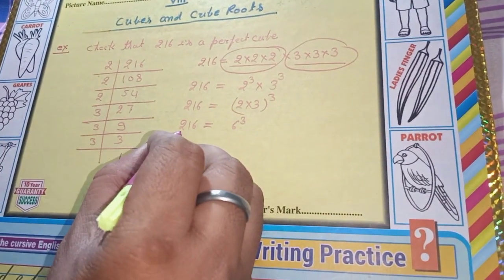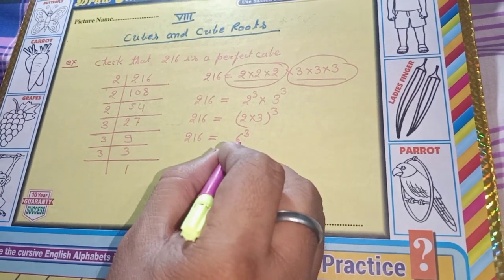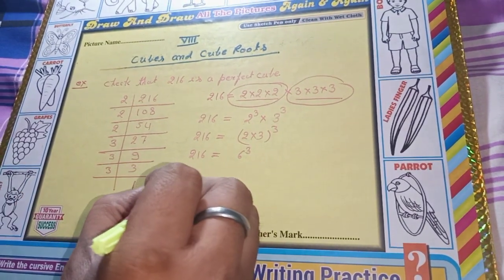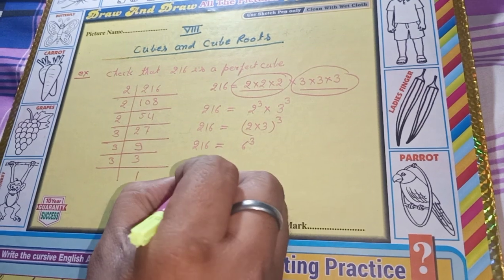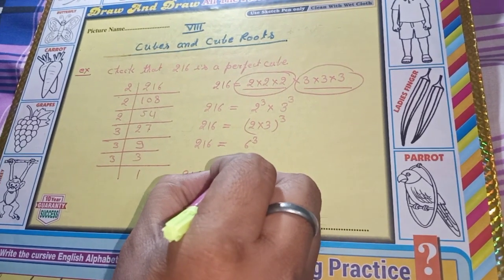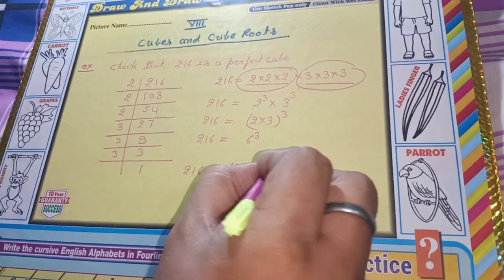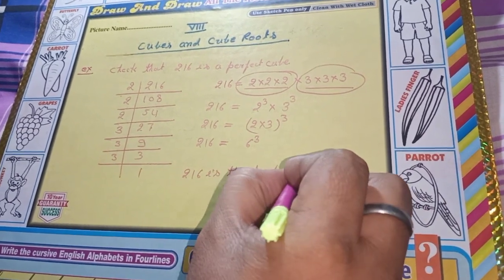Means 216 is the perfect cube of 6. So 216 is a perfect cube.